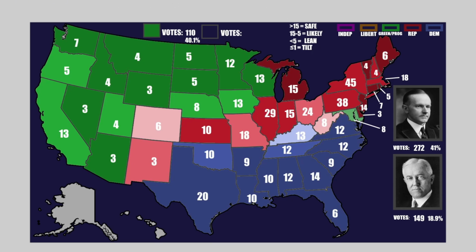I have the vote counts. I have everything ready. As you can see, third place, we have 110 electoral votes for the Progressive Party. Insane numbers for a third-party candidate in the United States. This would be record-breaking at the time and probably change the future elections forever, which is just an awesome achievement.